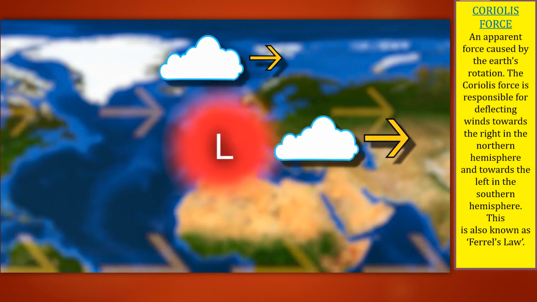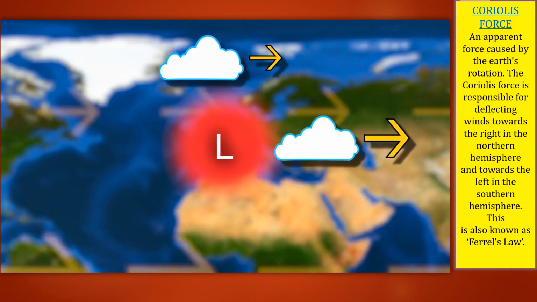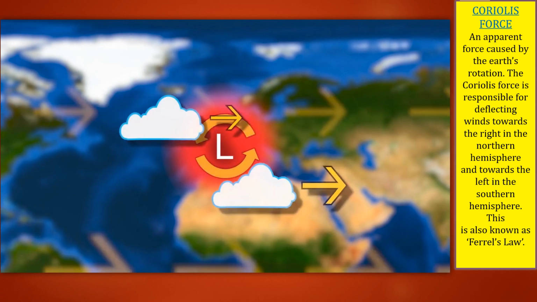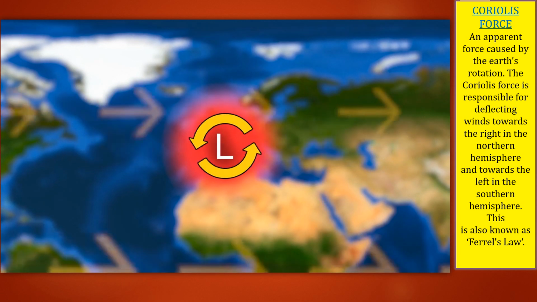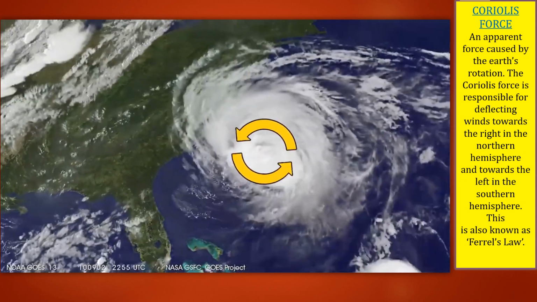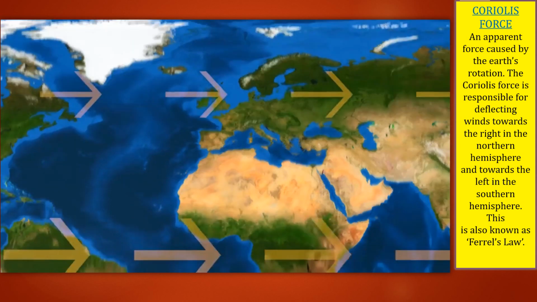So from the equator, if wind comes up, it will go to the right side, and from the north side it will go down, then it will get deflected to the left. So this rotation is going on. In this way you can see that on the north side the winds are moving anti-clockwise.